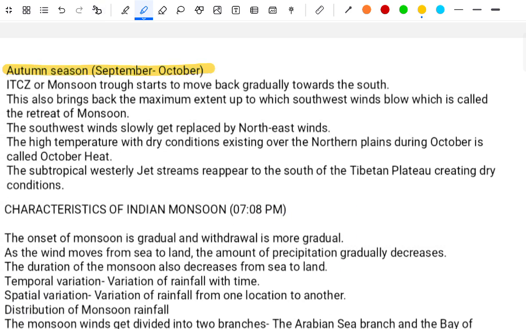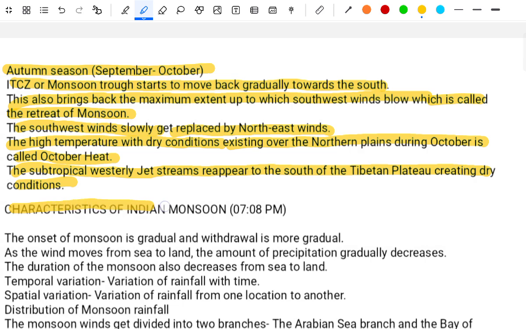Autumn season, September to October. The monsoon trough starts moving back gradually towards the south. This brings back the monsoon to the maximum extent in the southeast, which is called the retreating monsoon. The southwest wind slowly gets replaced by the northeast wind. High temperature with dry condition exists over the northern plain, and during October it is the October heat. The subtropical westerly jet stream repairs the southern and temperate region, creating dry condition.